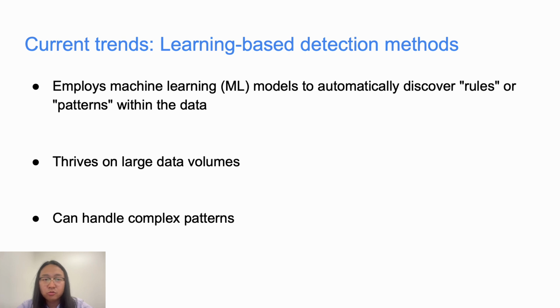Unlike traditional rule-based approaches, machine learning models learn the rules of censorship from the data itself, making them more adaptable and robust. Learning-based methods excel with large data sets. The more data they are trained on, the better they become at detecting complex and nuanced patterns. This capability is crucial for identifying sophisticated and evolving censorship techniques that may not be captured by static rules.